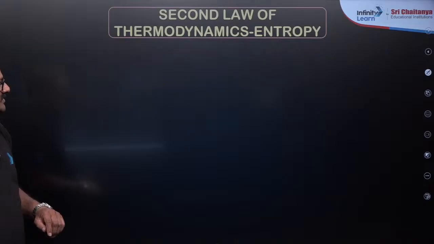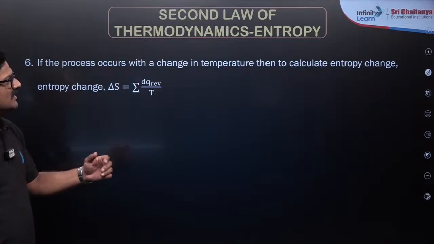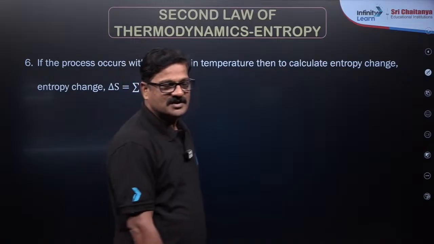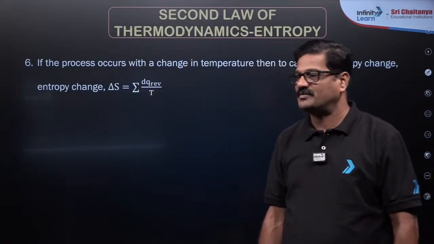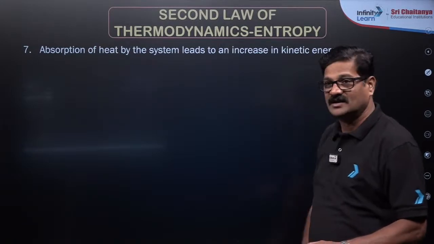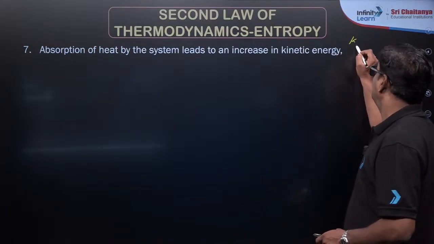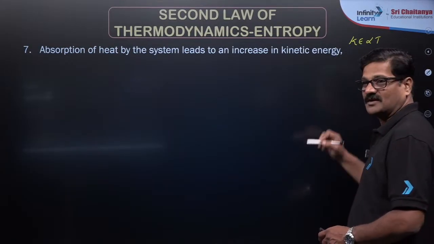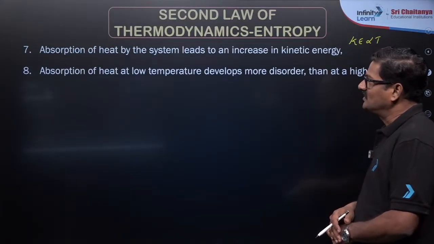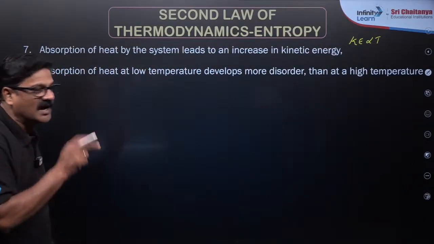Okay, and I just want to say here, if the process occurs with a change in temperature, then to calculate entropy change, delta S is equal to the sum of the change in the heat at reversible process upon temperature. And also you can say absorption of heat by the system leads to an increase in kinetic energy, of course. So whenever kinetic energy is increased, kinetic energy is directly proportional to the temperature. If temperature increases, kinetic energy also increases, entropy is going to be increased. So absorption of heat at low temperature develops more disorder than at high temperature.